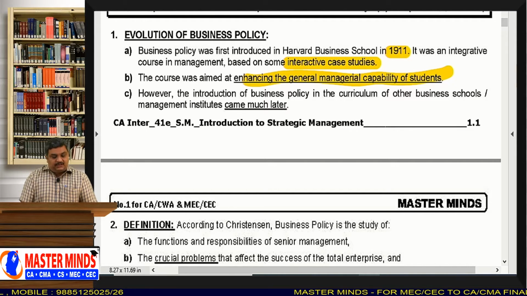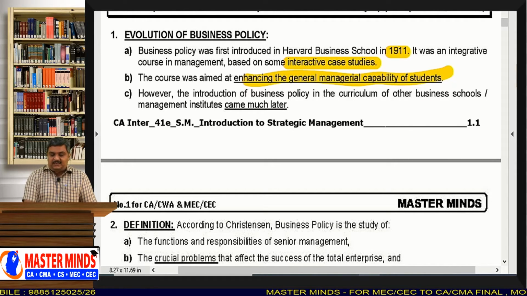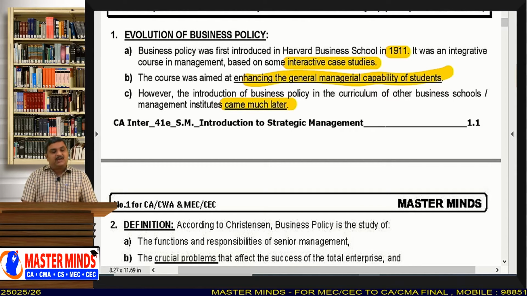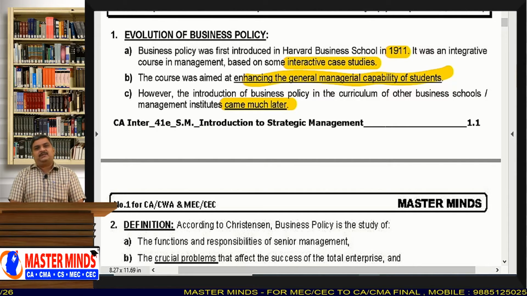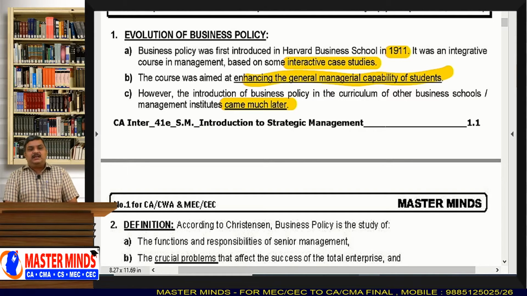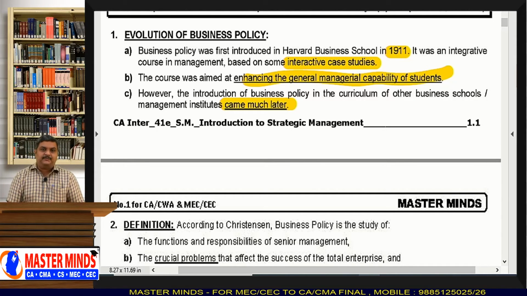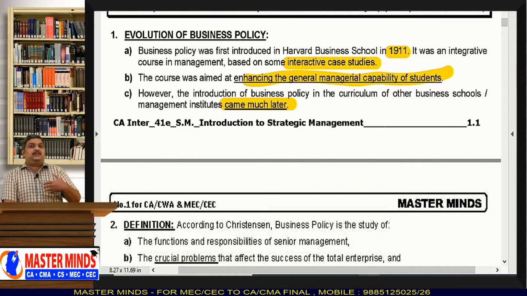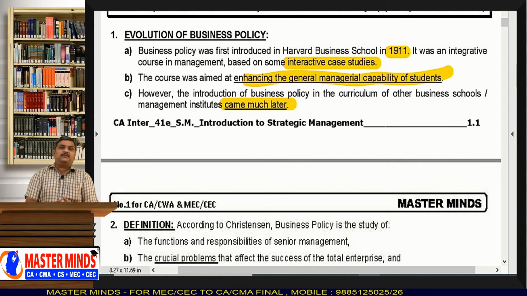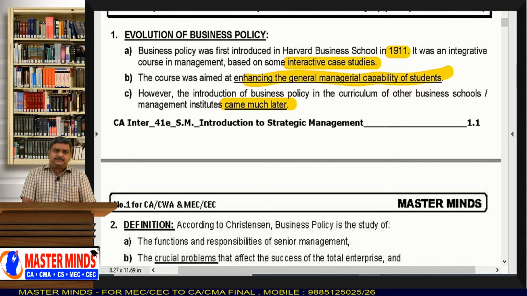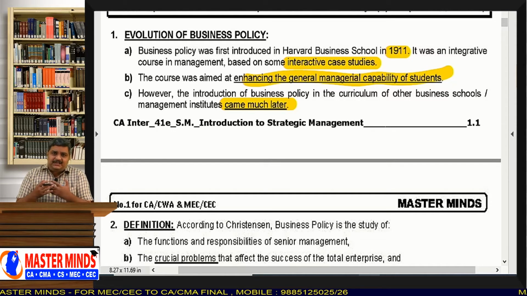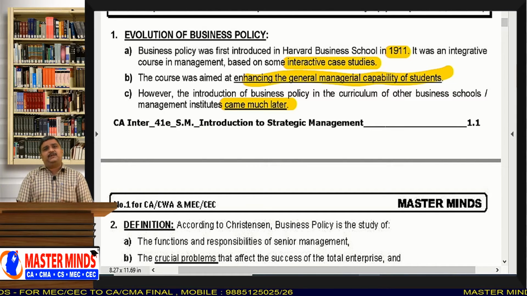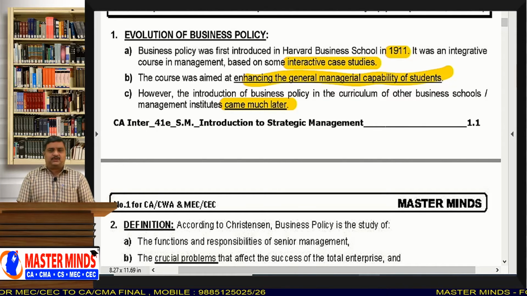However, the introduction of business policy in the curriculum of other business schools and management institutes came much later. Harvard University is the top-notch university in teaching business studies. So at first it was introduced in the Harvard Business School, and later, in the 1960s, it found a place in the curriculums of other institutes across the world.